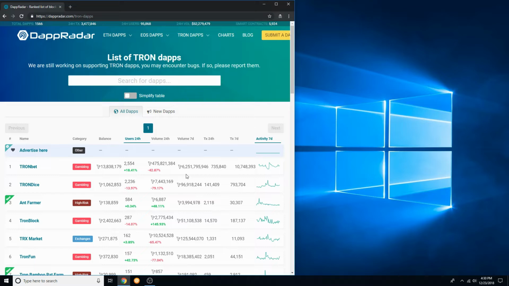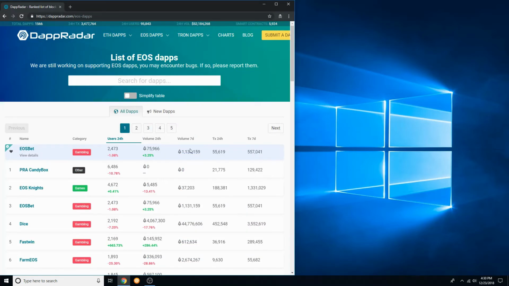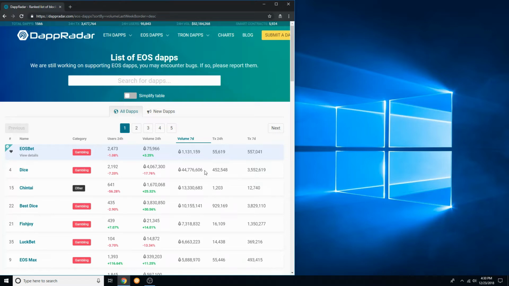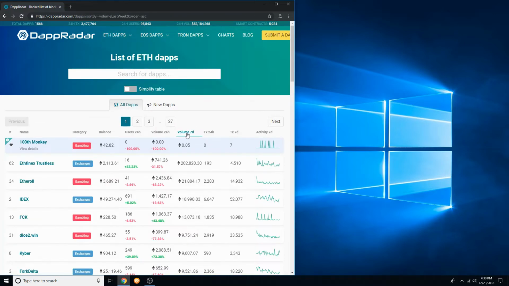The best app, as of my current calculations and current prices, has Tron moving at $132 million in its best app. EOS's best app, which is the DICE, has 44 million EOS, which is about 125 million US dollars. And then you want to compare it to the best DApp on Ethereum, and you have these two right here. You have Ethnix Trustless, which only has 16 users, but then 200,000 volume. You can see that it's an exchange, so it's very difficult.